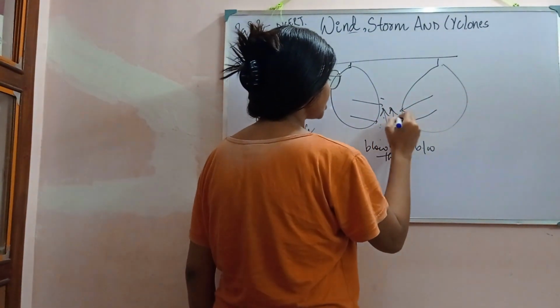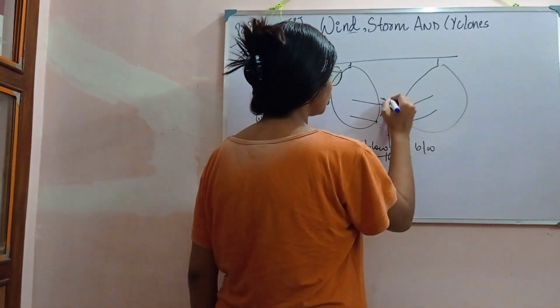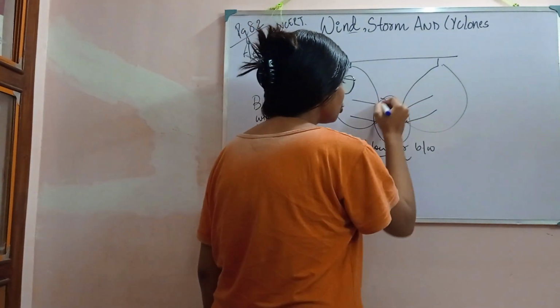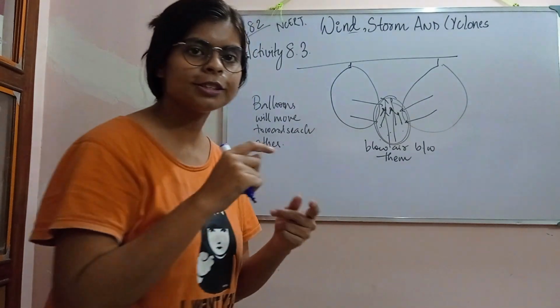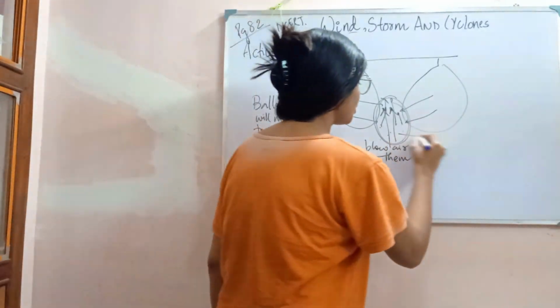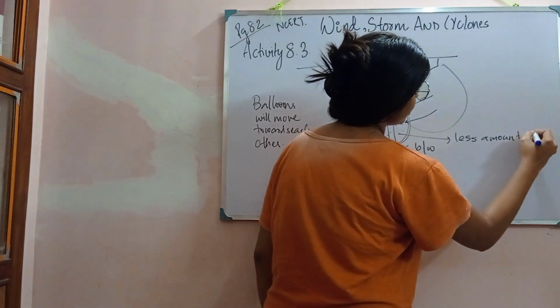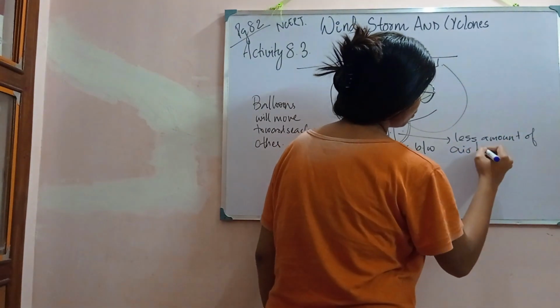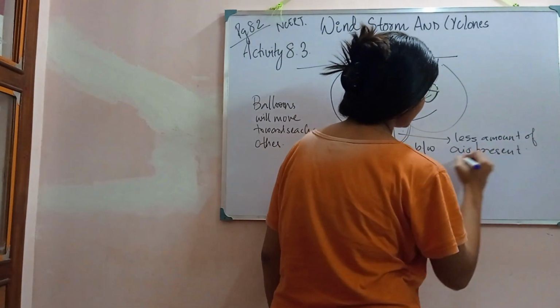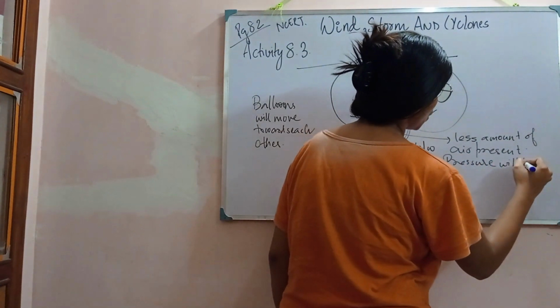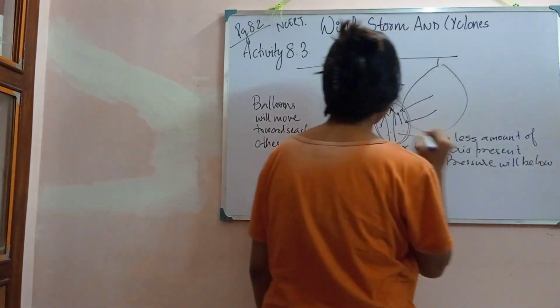The air particles present over here will move forward, and as a result, since less air is present in this region, we can expect that the pressure will be low.